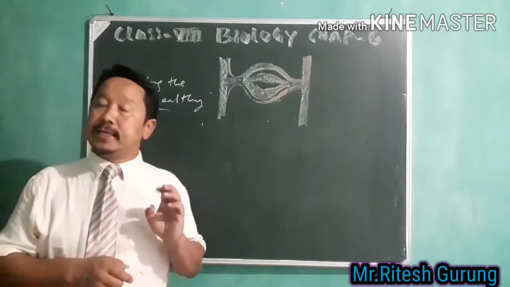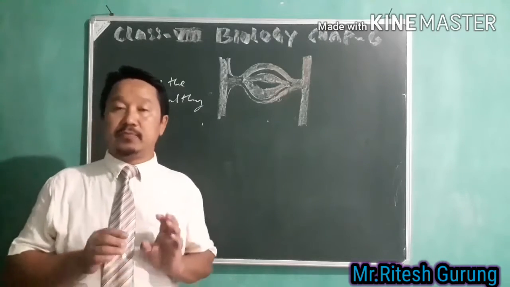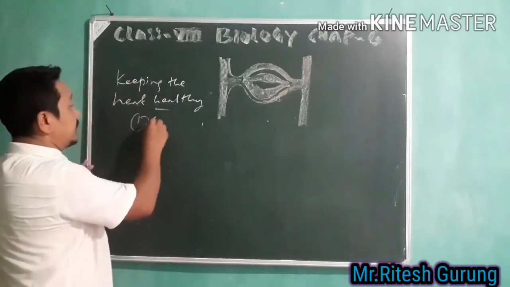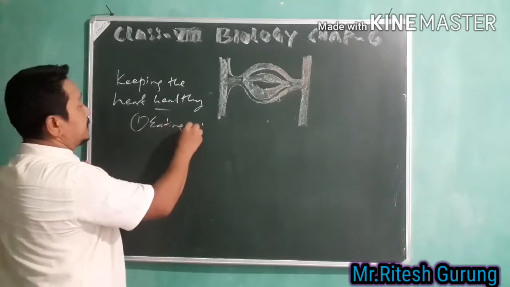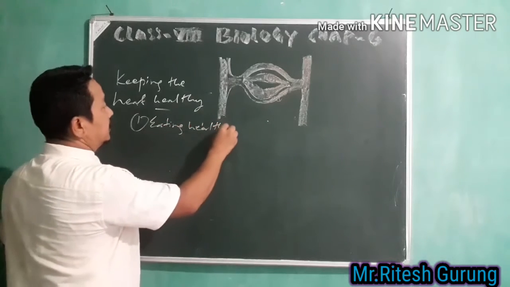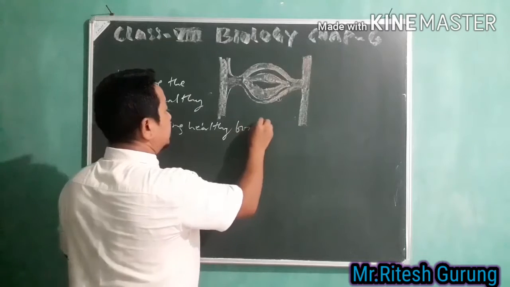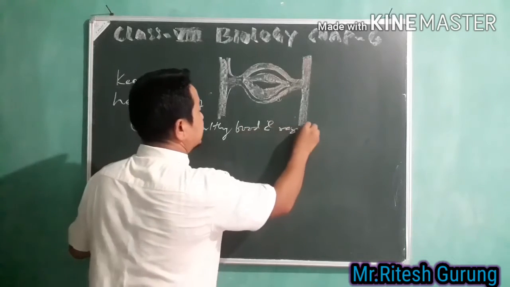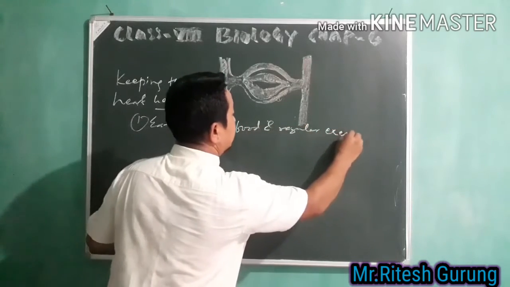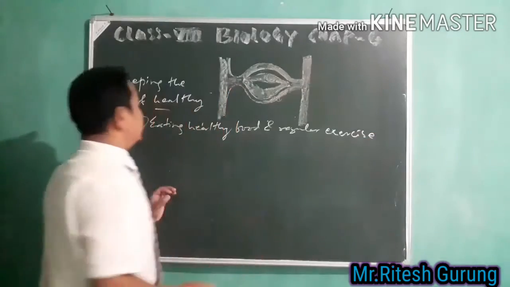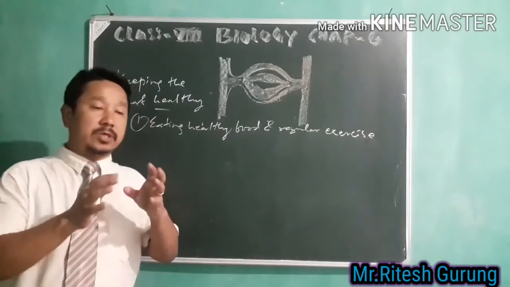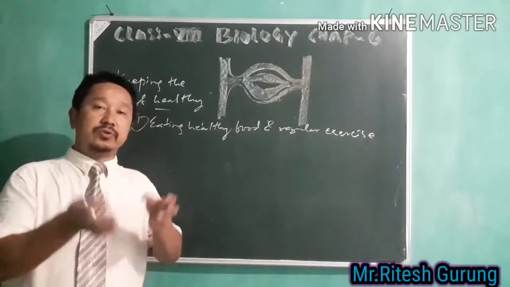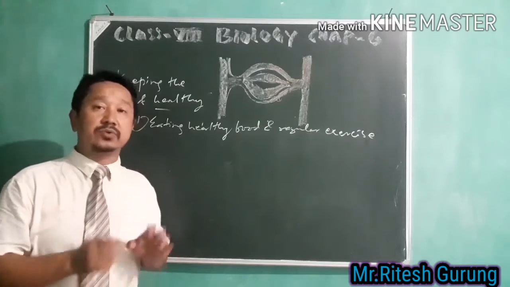Number 1, eating healthy food and regular exercise. Eating healthy food means the food which you are eating should be healthy.